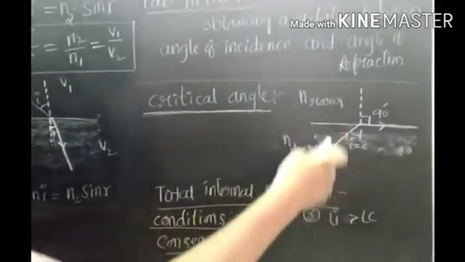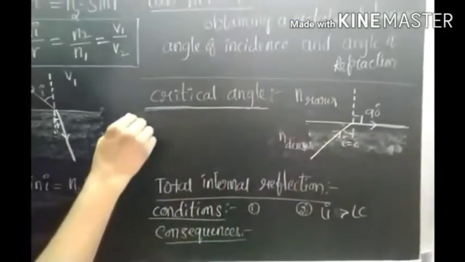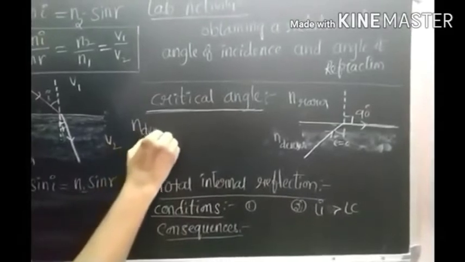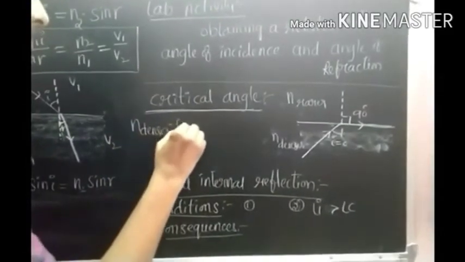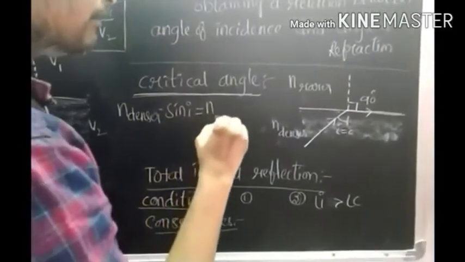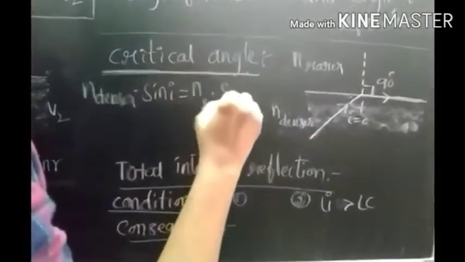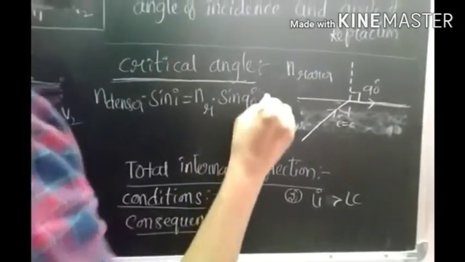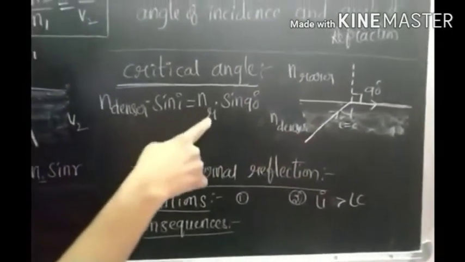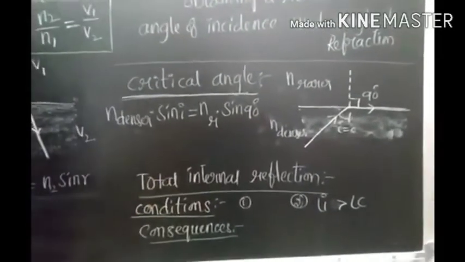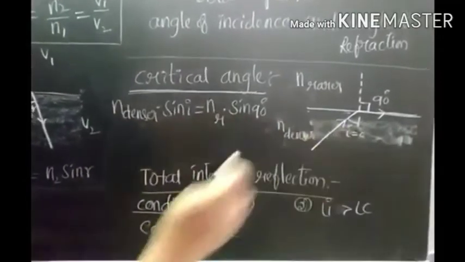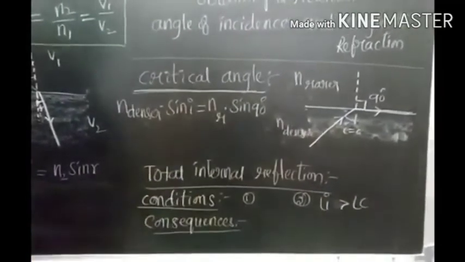Now I am going to apply Snell's law to this situation. Here, n denser into sin I equals n rarer into sin 90. So, I equals C. According to the critical angle definition, I equals C.